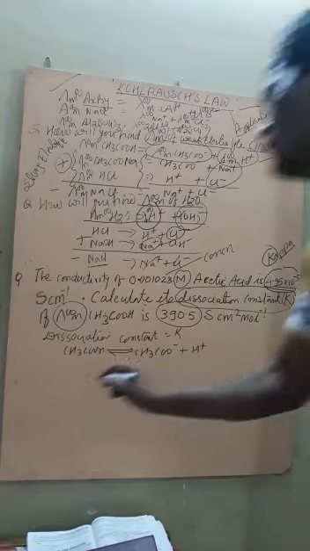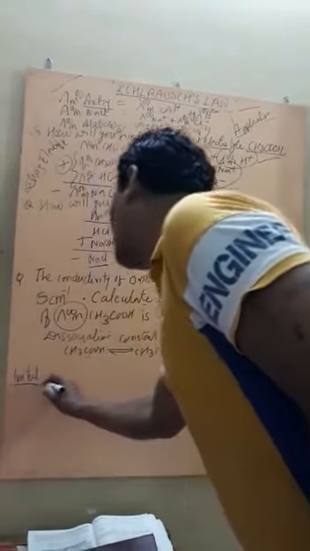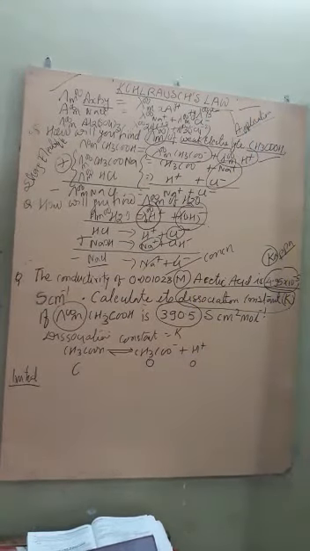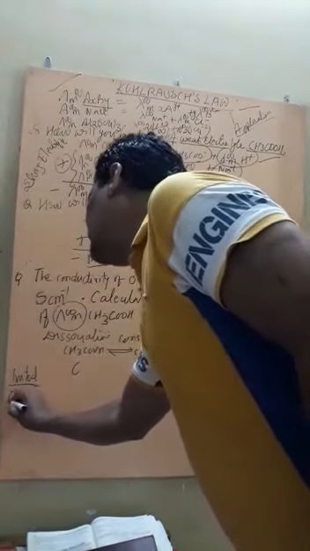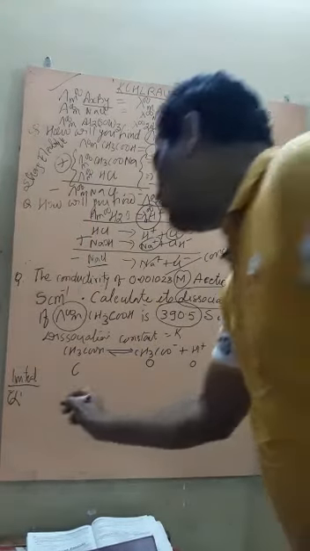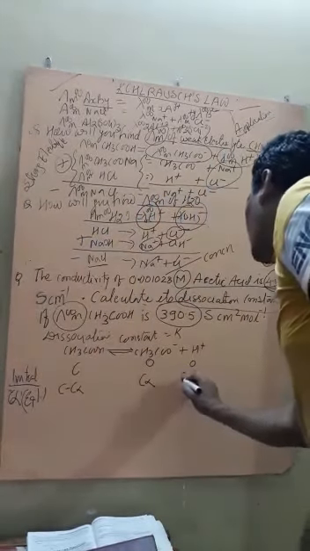Let the initial concentration of acetic acid be C, and the initial concentration of the products will be 0. Let C alpha mole dissociate, then at equilibrium the concentration will become C minus C alpha, and the concentration of each product will rise to C alpha.